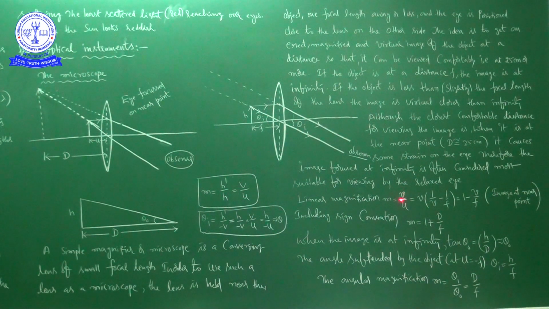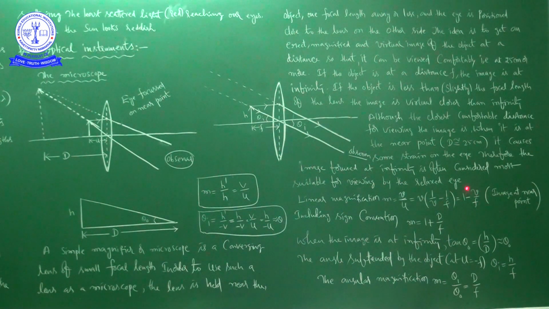So here also you can see this v by u. You can write it like this, because v into 1 by u. In place of 1 by u, you can write 1 by v minus 1 by f. When you write like this, if you observe carefully, v will get cancelled. So if you multiply, what will happen? 1 minus v by f.